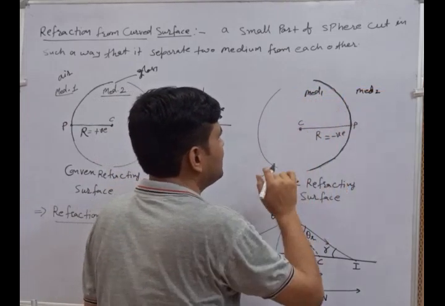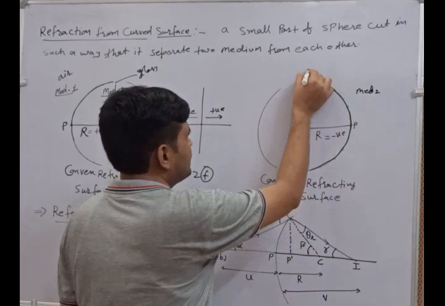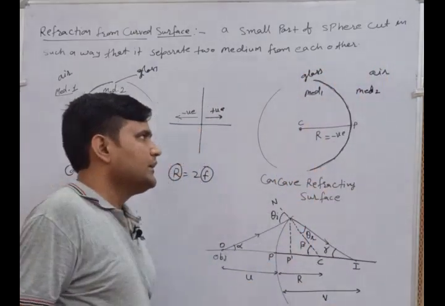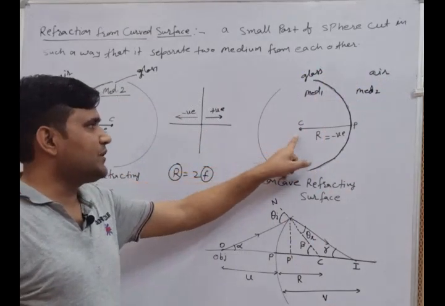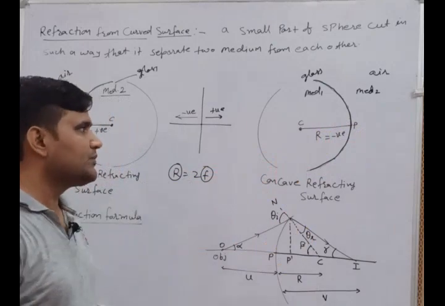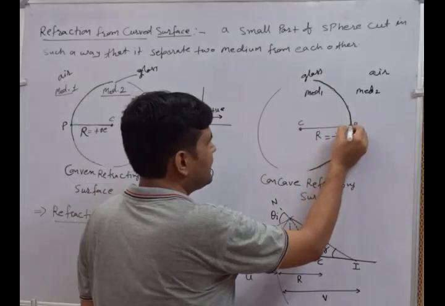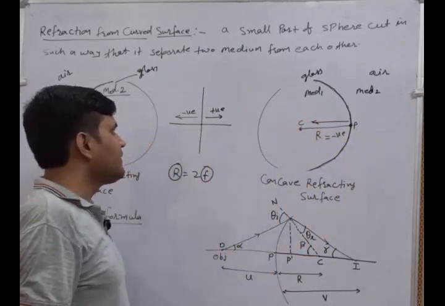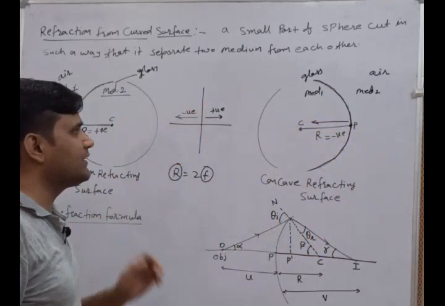Now the mediums are changed. This medium is glass and this medium is air. Here it is the same center of curvature, the pole, and the radius of curvature. From this point we are moving from this pole to center of curvature. It means we are moving into the left hand side from this point.